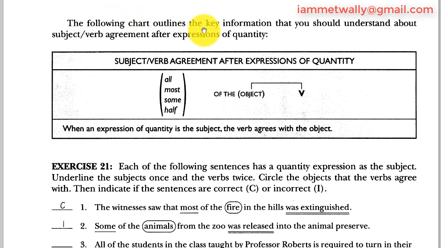The following chart outlines the key information that you should understand about subject-verb agreement after expressions of quantity. All, most, some, half of the object. The object determines the verb here. When an expression of quantity is the subject, the verb agrees with the object. Let's go to the exercise.